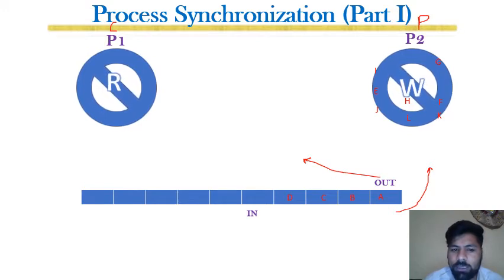At this particular point, for example, P1 wants to read some character from the buffer, and it reads the character that was at the out pointer, and now the out pointer will be incremented. Now P2 will generate another character that will be inserted at the in pointer, and in will be incremented. This repeats for several more characters generated by P2, each inserted at in, with in incremented each time, and finally another character will be generated and inserted at in.